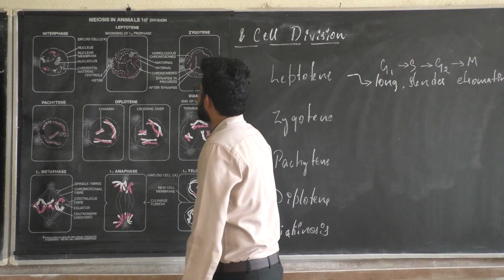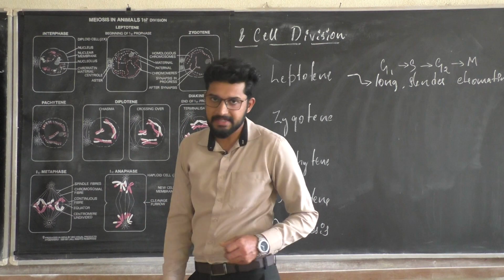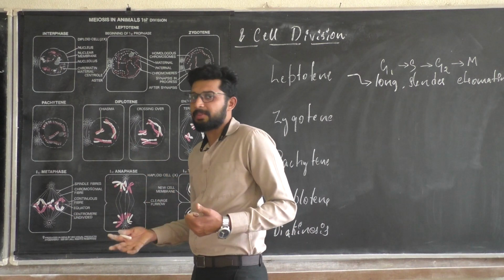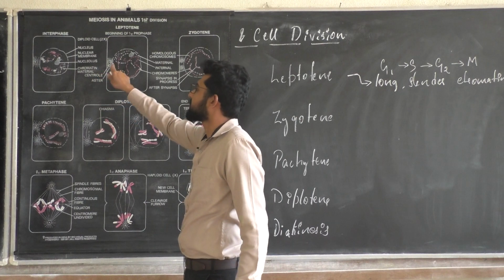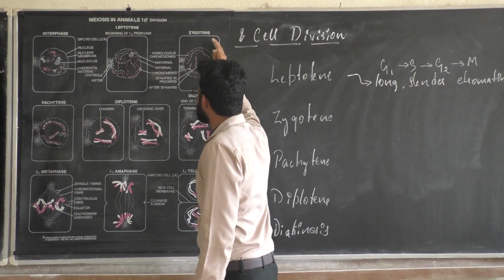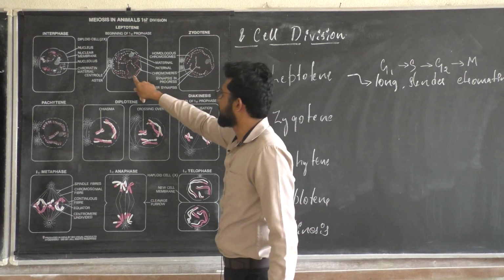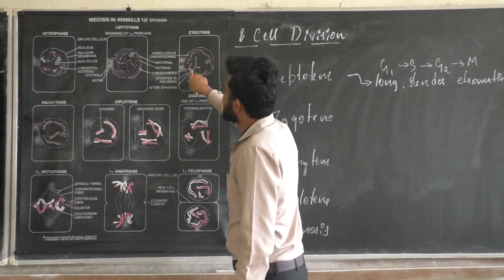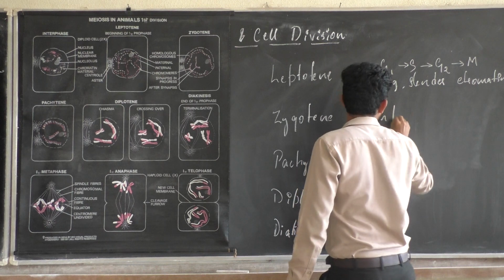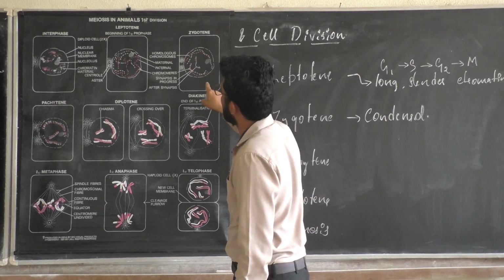Now, zygotene phase. Even when the beginning of prophase is taking place, the aster which is present in your cell undergoes a copy, and you can witness 2 copies of the aster here. Then it enters the phase of zygotene, where the chromosomal material you witnessed in leptotene becomes more condensed.